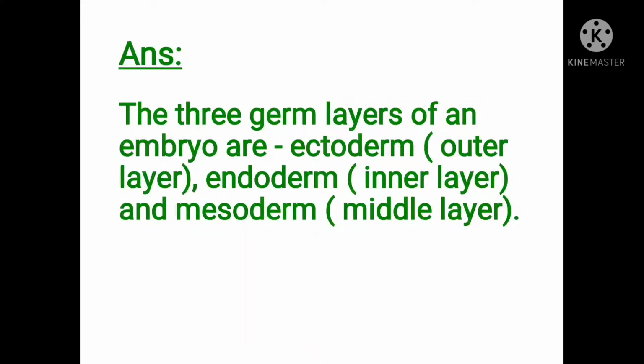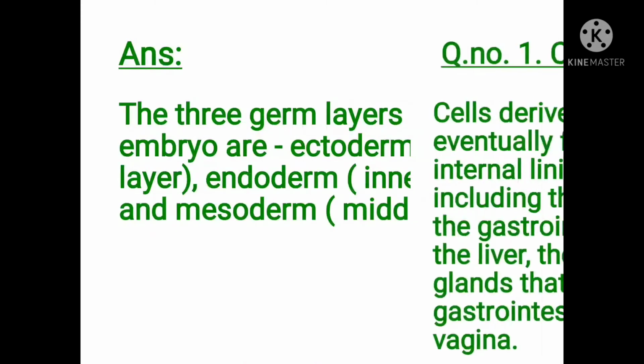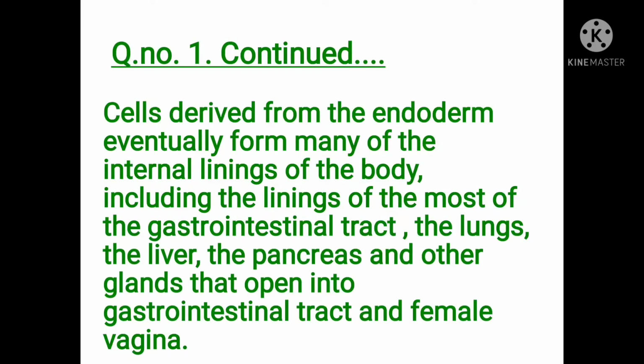The answer is, the 3 germ layers of an embryo are ectoderm, outer layer, endoderm, inner layer, and mesoderm, middle layer. Cells derived from the endoderm eventually form many of the internal linings of the body, including the linings of most of the gastrointestinal tract, the lungs, the liver, the pancreas, and other glands that open into the gastrointestinal tract, and the female vagina.